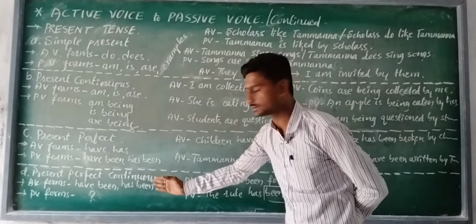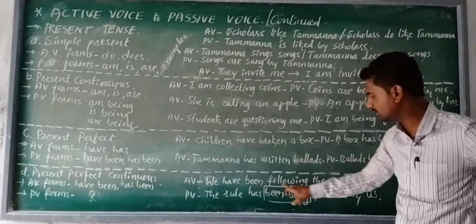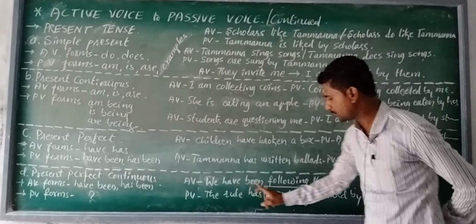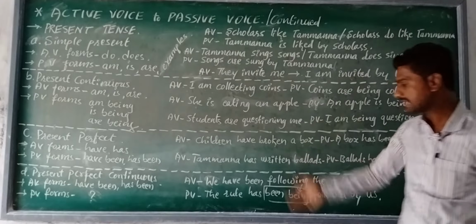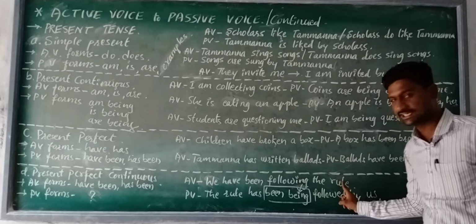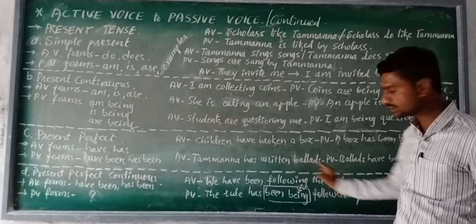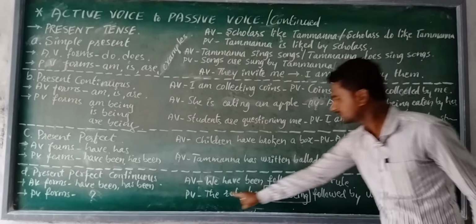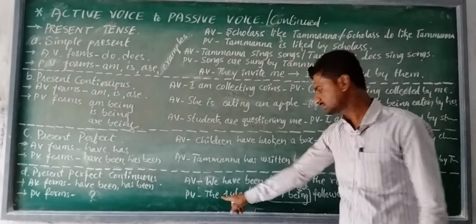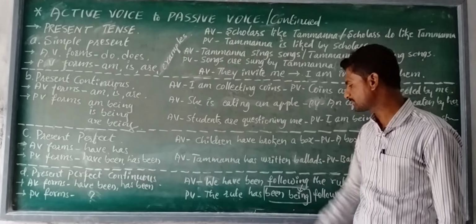See, the fourth part, the examples. Active voice: we have been following the rule. Once again, we have been following the rule. The passive voice of this statement is: the rule. The rule is shifted into the place of the subject in passive voice. The object becomes the subject. The rule, and the quantity of the subject is singular. The rule, and it takes the help of the helping verb "has".